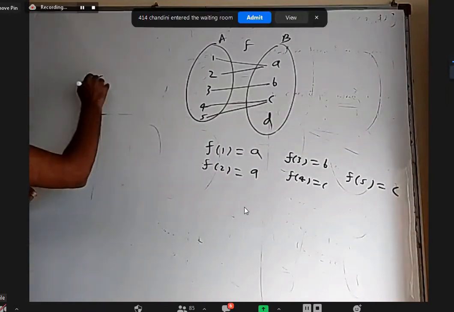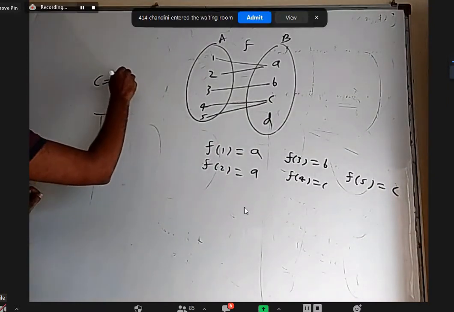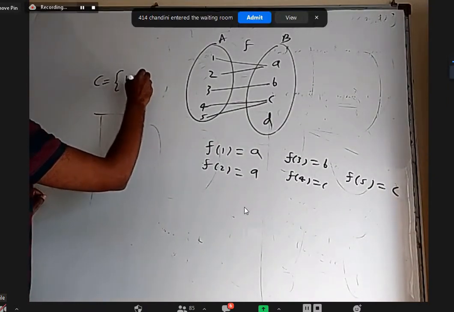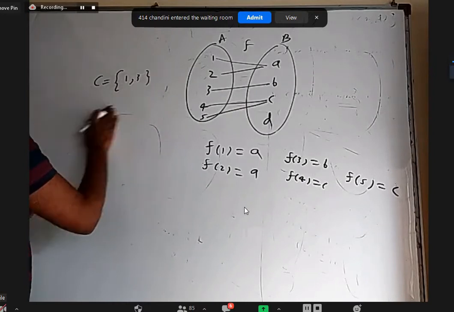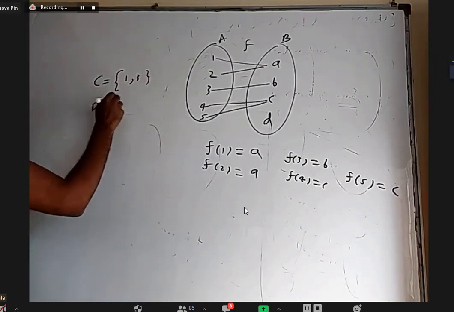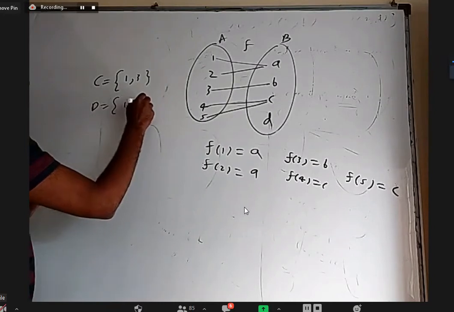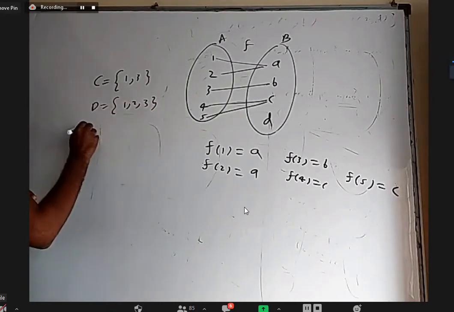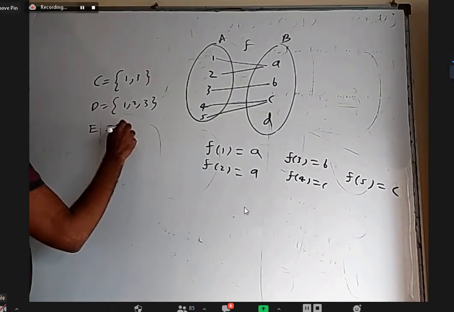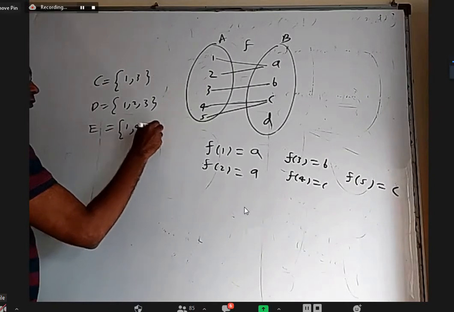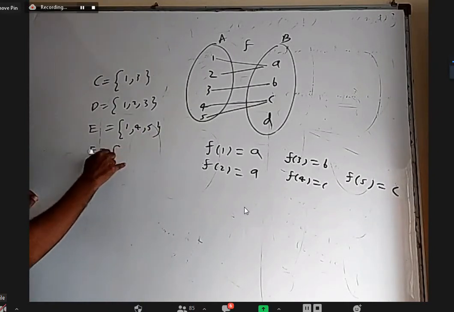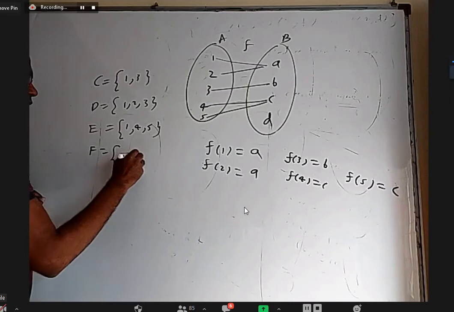I am going to take set C as 1, 3. I am going to take set D as 1, 2, 3. I'm going to take set E as 1, 4, 5. I'm going to take set F as 2, 3, 4.